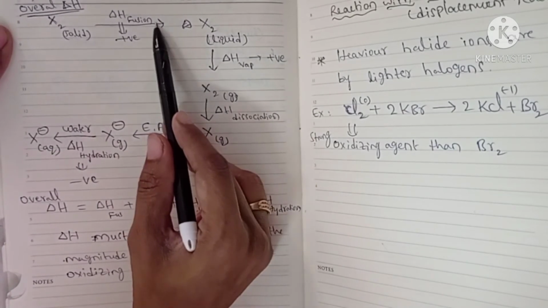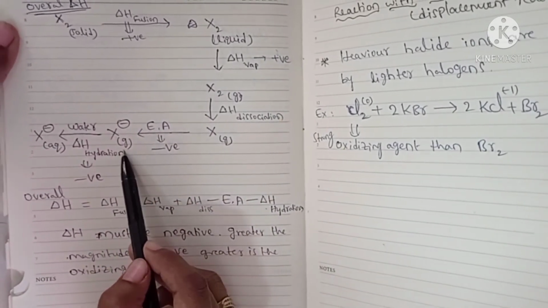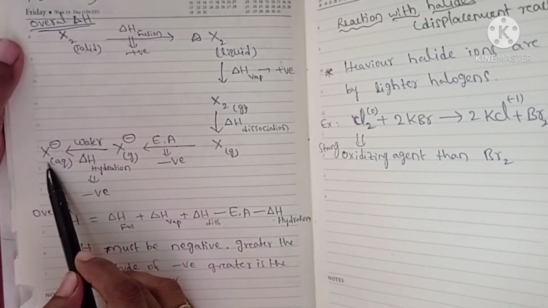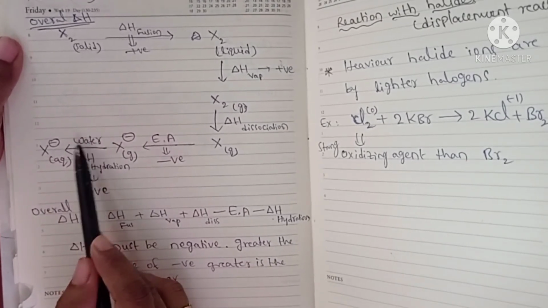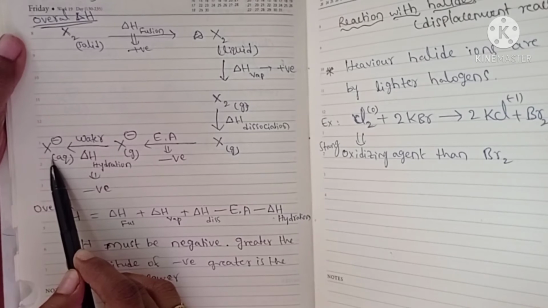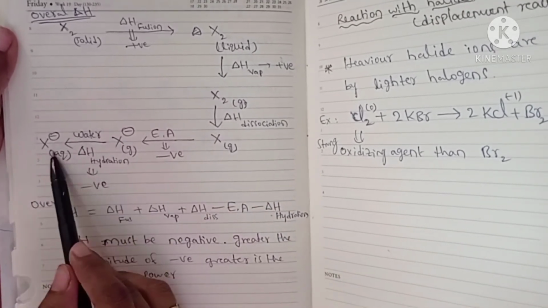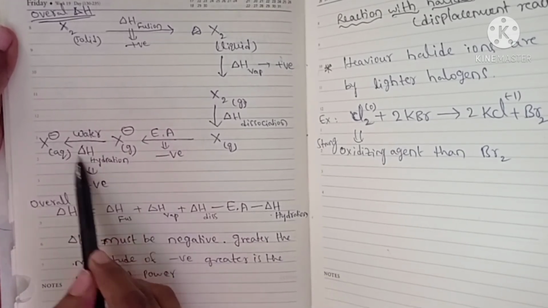The first three are endothermic, and this is exothermic. Then this X minus dissolves in water, forming an aqueous solution of X minus. This is called hydration, and the energy released is called hydration enthalpy.